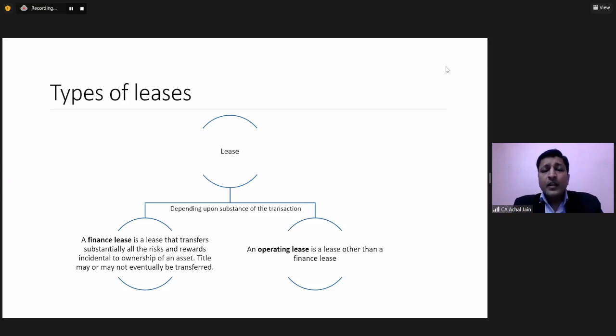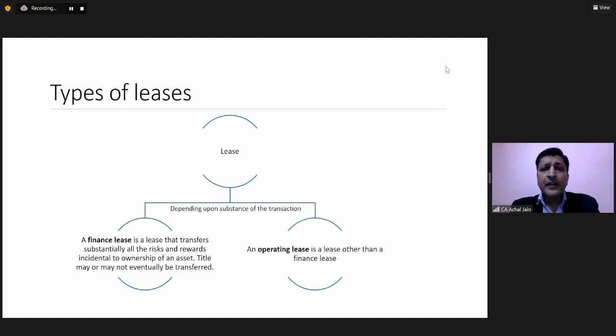Secondly, under Indian GAAP, there's a lease classification into operating leases and finance leases. And irrespective of the party involved, that means irrespective of whether it is a lessor or a lessee, this lease classification has to be done.